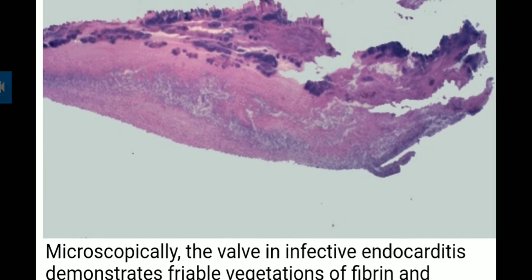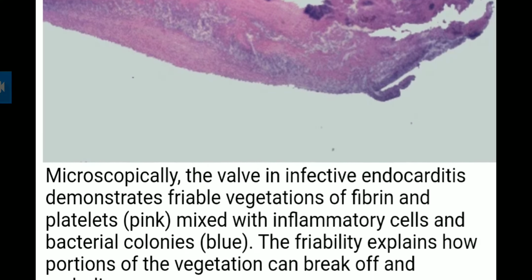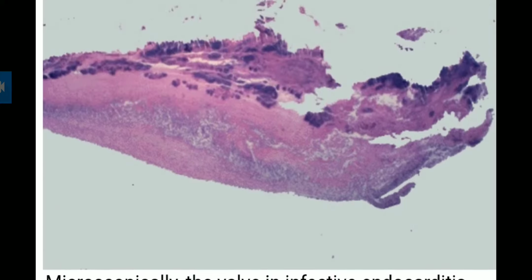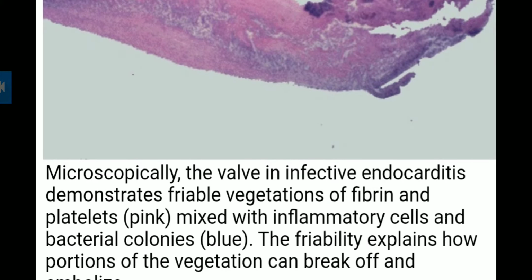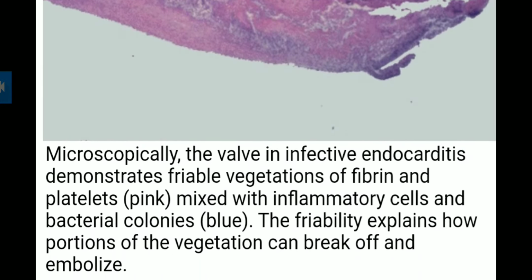As I have told, the vegetation formed in infective endocarditis has 3 layers, in which there is fibrin and platelets also. It will mix with the inflammatory cells and bacterial colonies, which are shown with blue color, and the fibrin and platelets are the pink color.